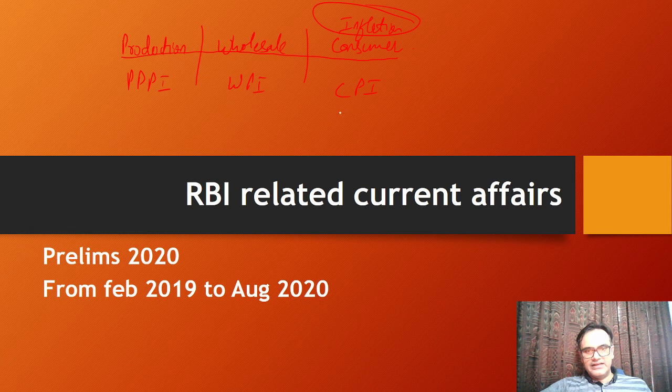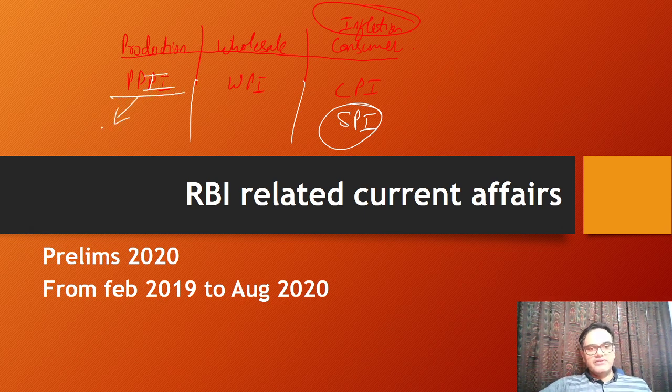Okay. Now, one more thing which is being done is we are creating another index that is called SPI, Services Price Index. You must have already gone through that. Otherwise, look for it online, and you must know this. Why? Because out of all these indices, this PPI, Producer Price Index, here there will be goods and services PPI, and it will be separately made. This will be a dedicated services PPI.